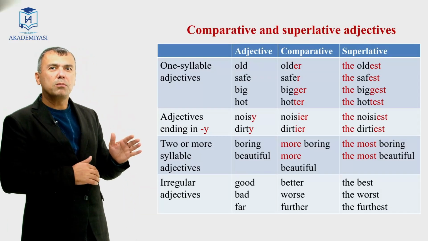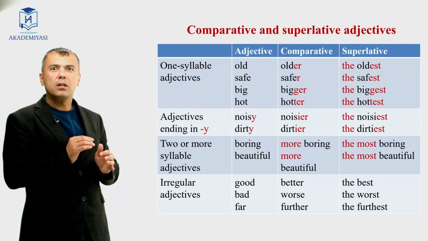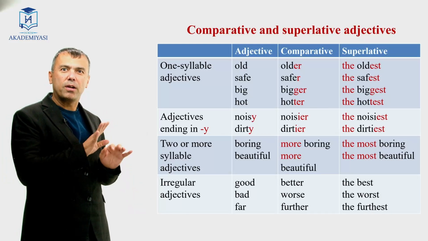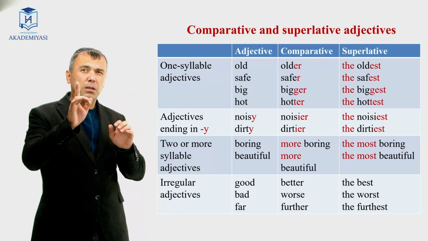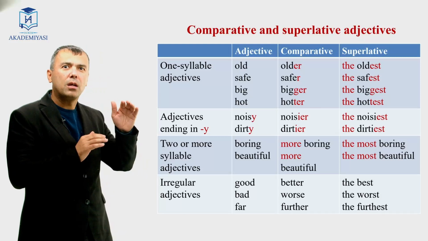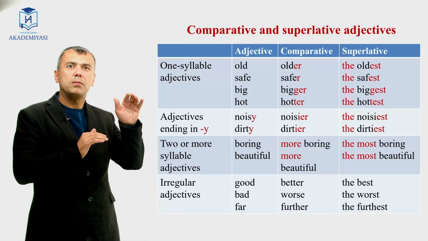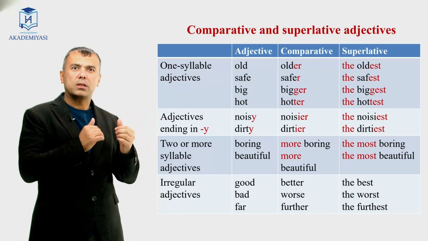So this is the table of comparative and superlative adjectives. Well, 1, 2, 3, 4. So there are 4 types of adjectives. One syllable adjectives, ya'ni bir bo'g'indan iborat bo'lgan sifatlar. Pay attention to the comparative and superlative forms. Demak, ularning qiyosiy va orttirma darajasiga e'tiborimizni qaratamiz.